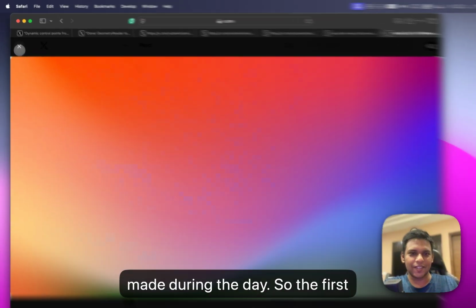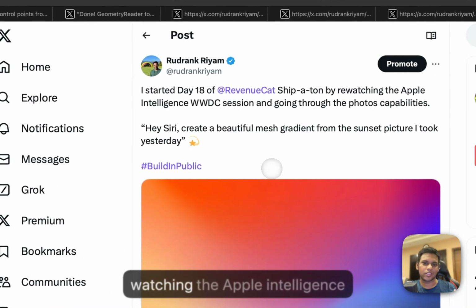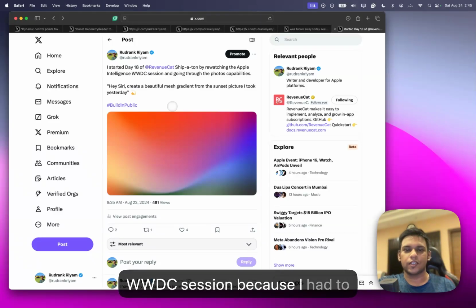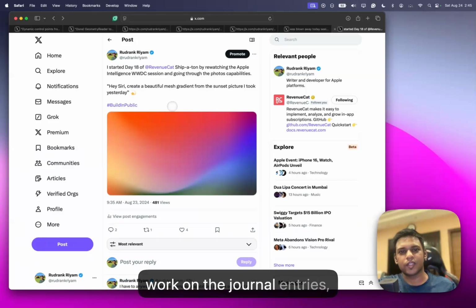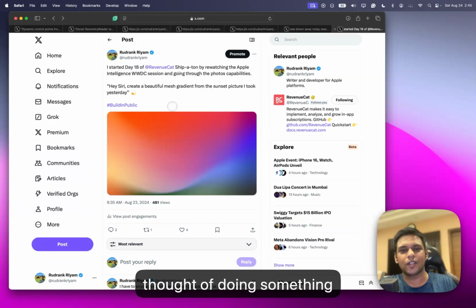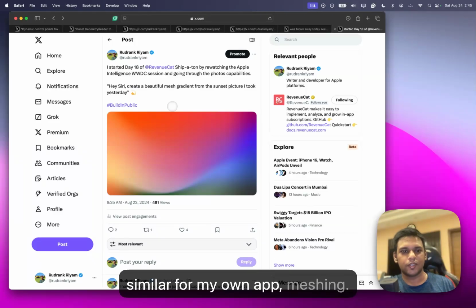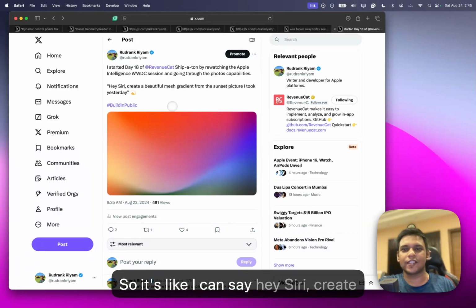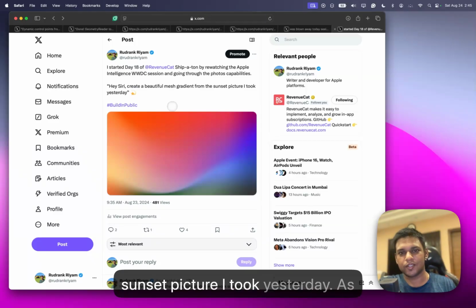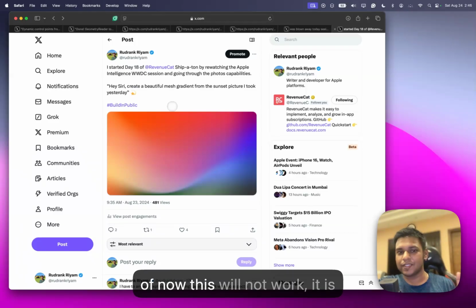The first thing is I started the day by watching the Apple Intelligence WWDC session, because I had to work on the journal entries and explore how it works for work. And I thought of doing something similar for my own app, Meshing. So I can say, hey Siri, create a beautiful mesh gradient from the sunset picture I took yesterday. As of now, this will not work.